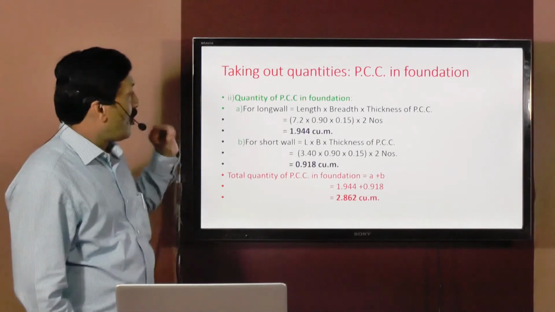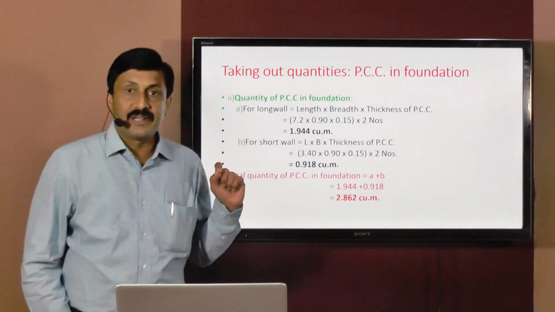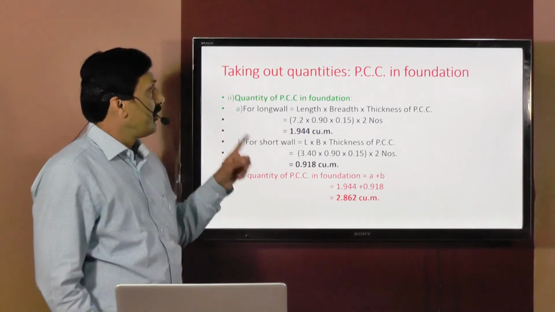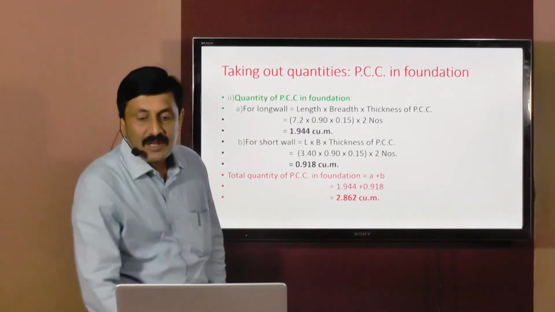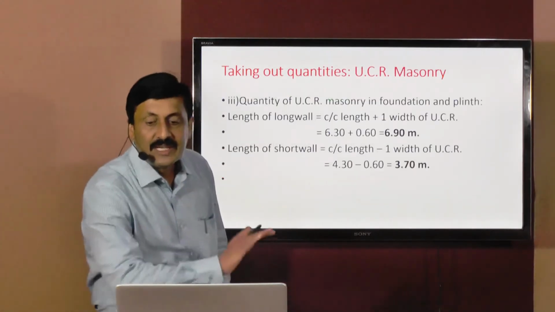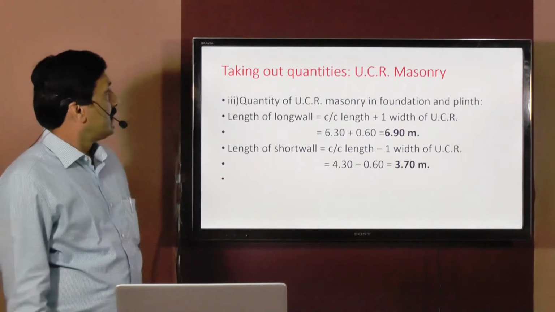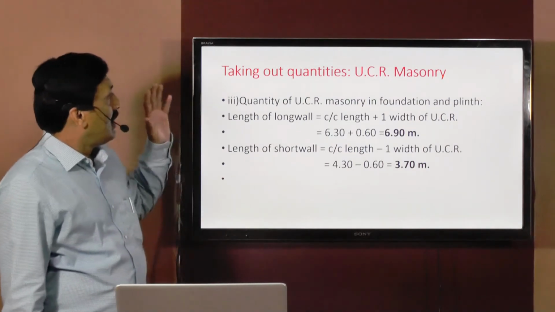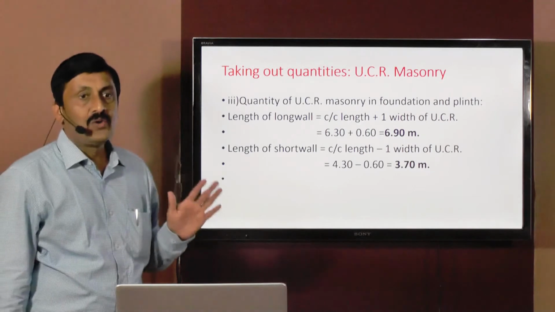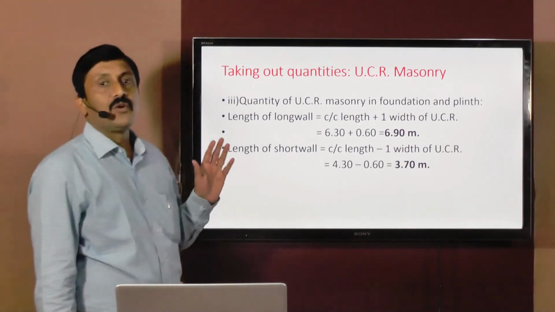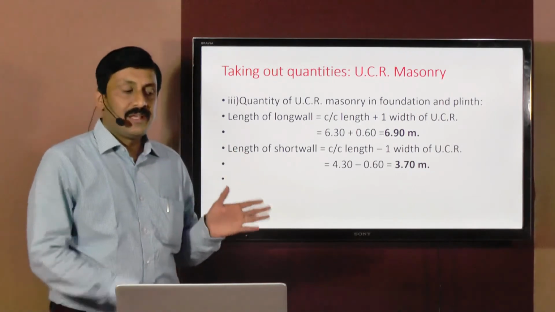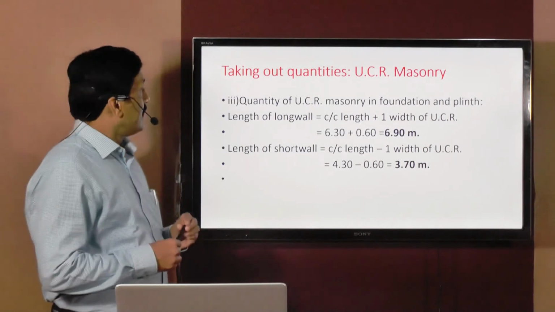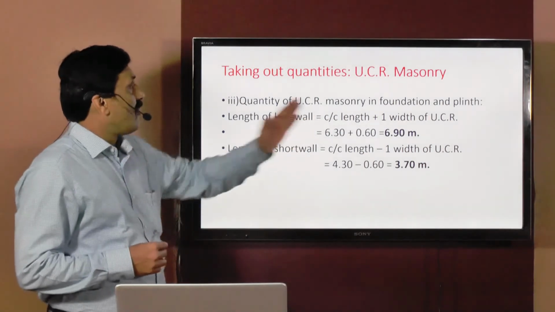I hope the quantity of the second item is also clear. That is the quantity of PCC in foundation. Now we'll go to the third item of work, that is UCR masonry. How to calculate the quantity of UCR masonry in this given drawing. So, quantity of UCR masonry in foundation and plinth.